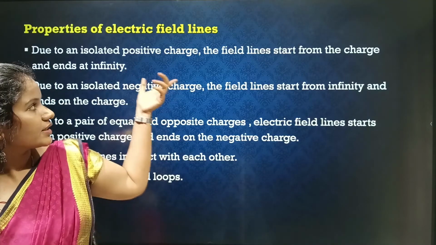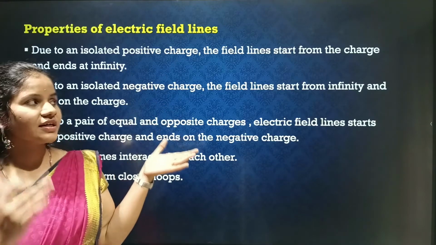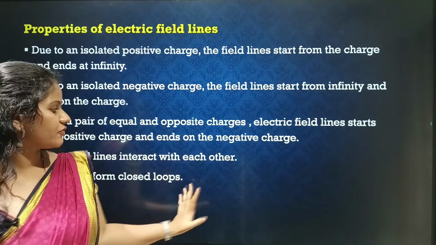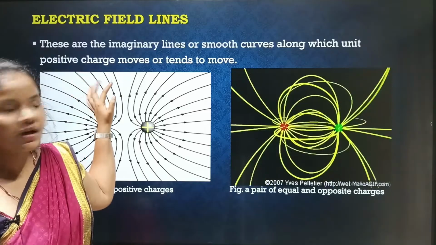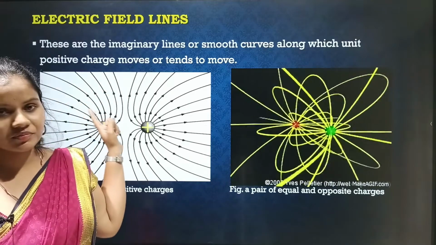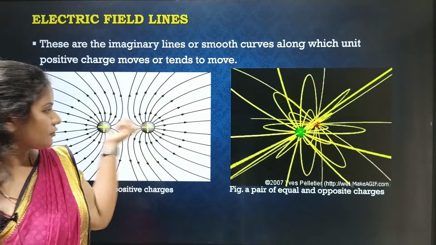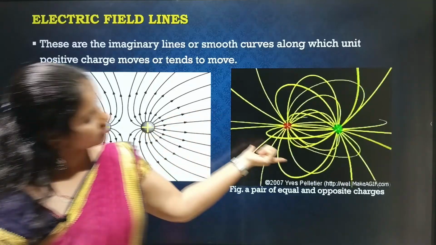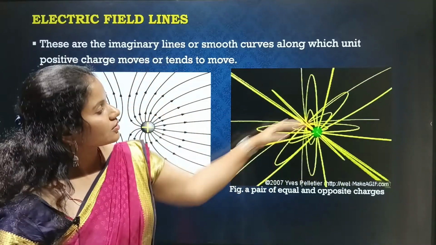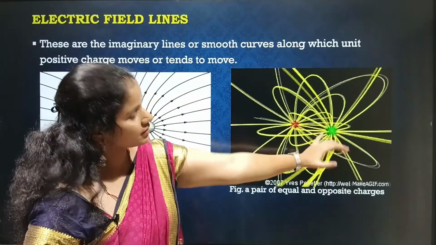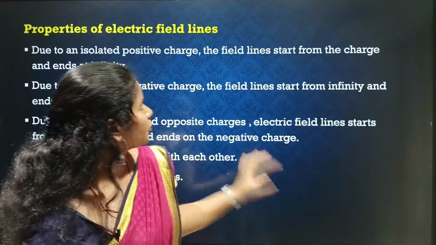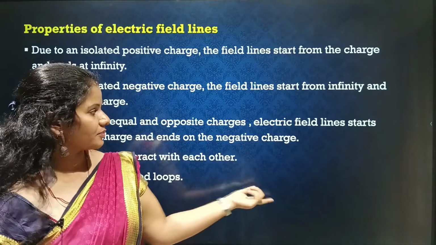And when it comes to a positive charge, the field lines will start from the charge itself. You can see in this picture. From this point it will be starting and it will go to infinity. So this is the case of a positive charge, but when it comes to this case, the lines will start at the positive point and end at the negative point. These are the properties of electric field lines.